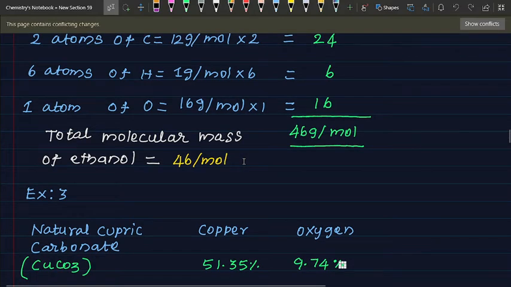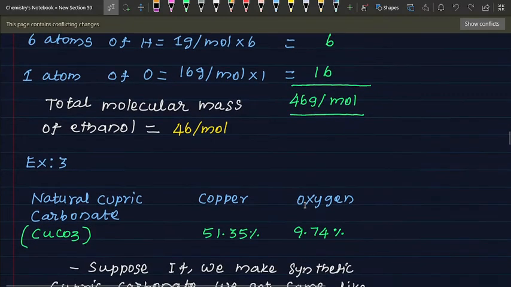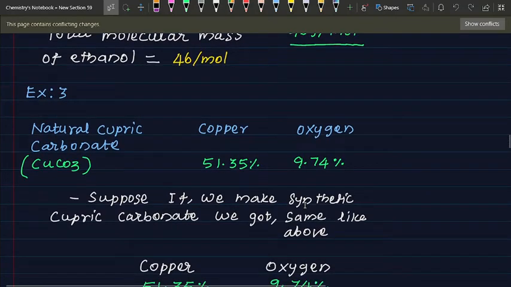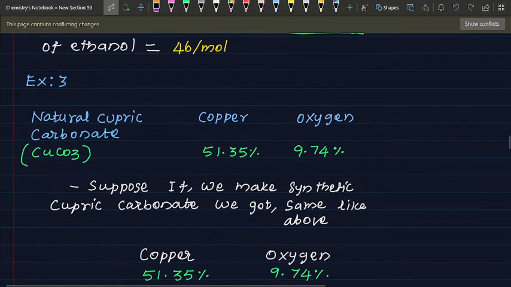Example 3. Natural cupric carbonate, CuCO3. Here copper is 51.85%, oxygen is 9.74%.